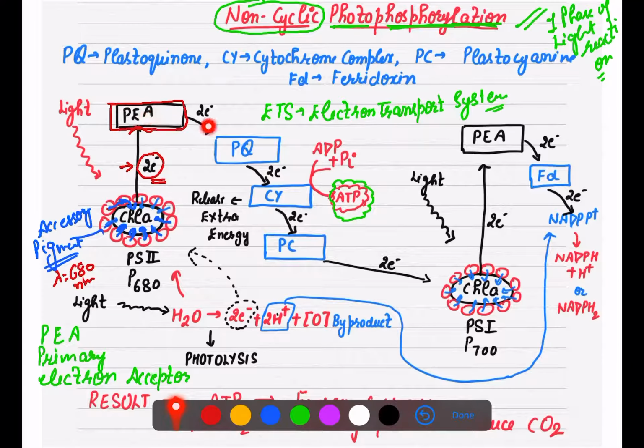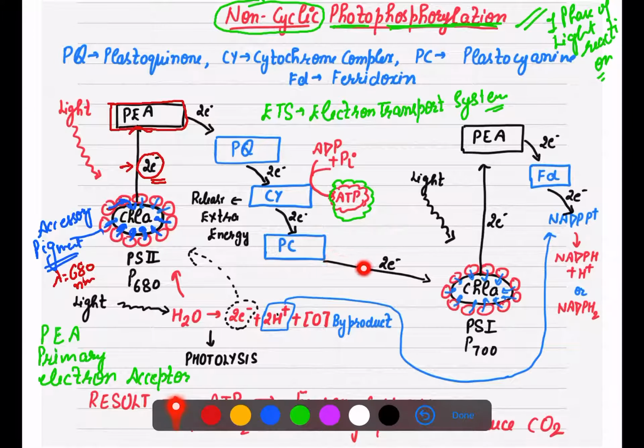So from higher energy level to lower energy level, they move through a chain, and this chain is known as electron transport chain. Because electrons are being transported, that is why this chain is known as electron transport chain. And what comes in this chain? PQ, plastoquinone, CY, cytochrome complex, PC, plastocyanin. So once these electrons reach the cytochrome complex, they release an extra amount of energy which is used by ADP for the formation of ATP. Clear?